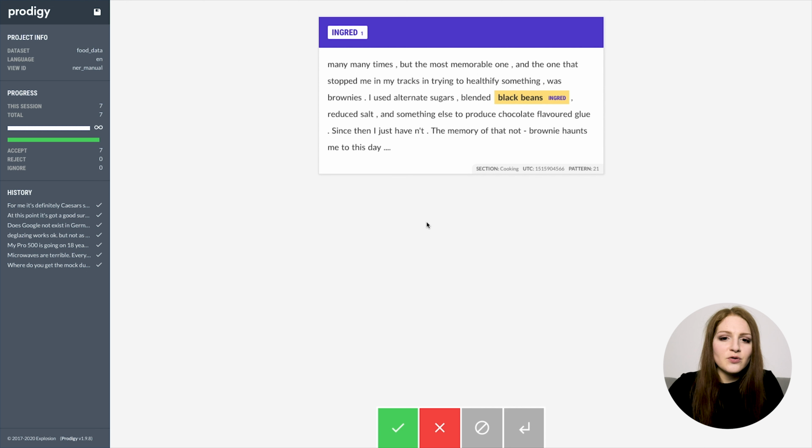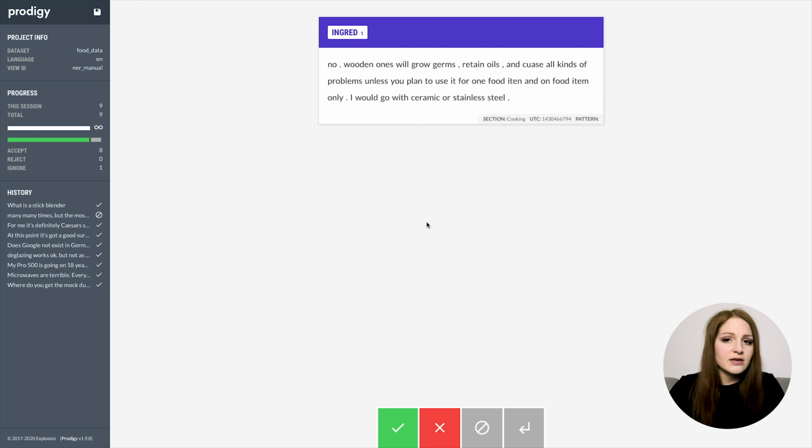Okay, so here I'm not really sure if salt and reduced salt should be labeled, because is it really talking about salt as an ingredient that people use? So yeah, I don't know. I'll just skip it by hitting the ignore button or by hitting the spacebar.